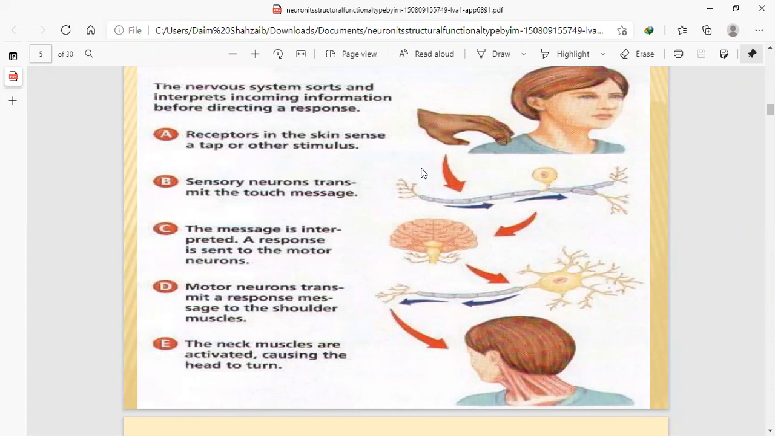Okay, now let me tell you in the easiest words. What are sensory neurons? Sensory neurons, as we all know, the word sense comes. Sense means to feel something, okay?